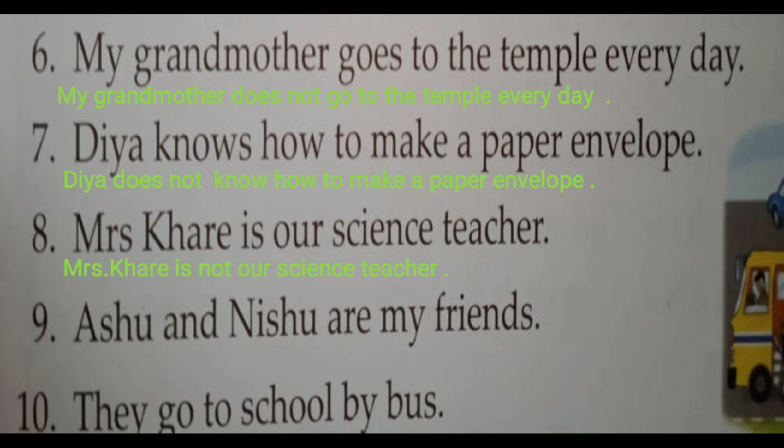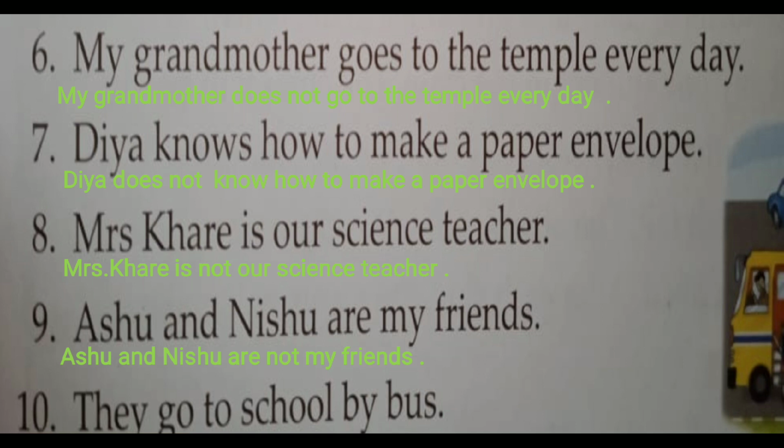Next is Ashu and Nishu are my friends. Again we have the helping verb. Then what will we do? We write not after the helping verb and make the sentence negative. It is very simple logic when we have the helping verb given in the sentence, right? So what will be the answer? Ashu and Nishu are not my friends.